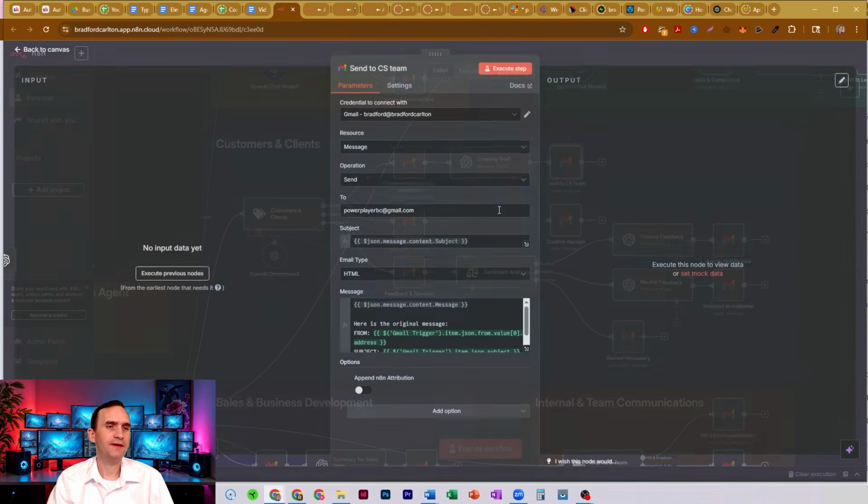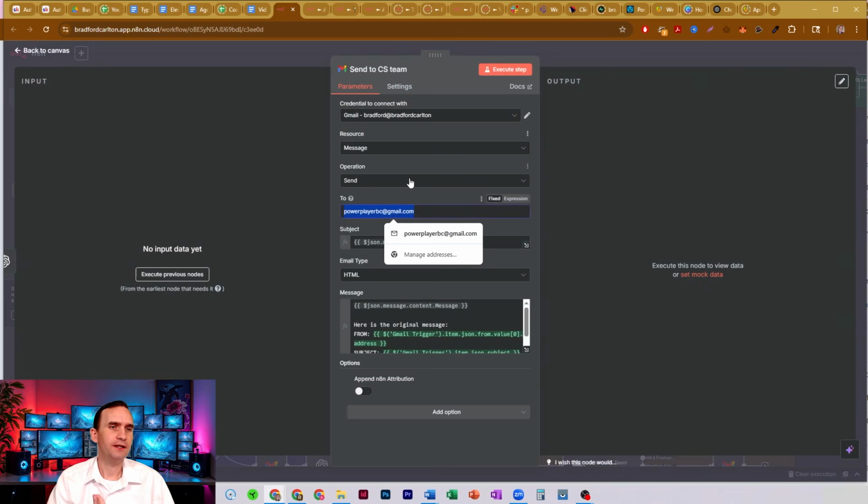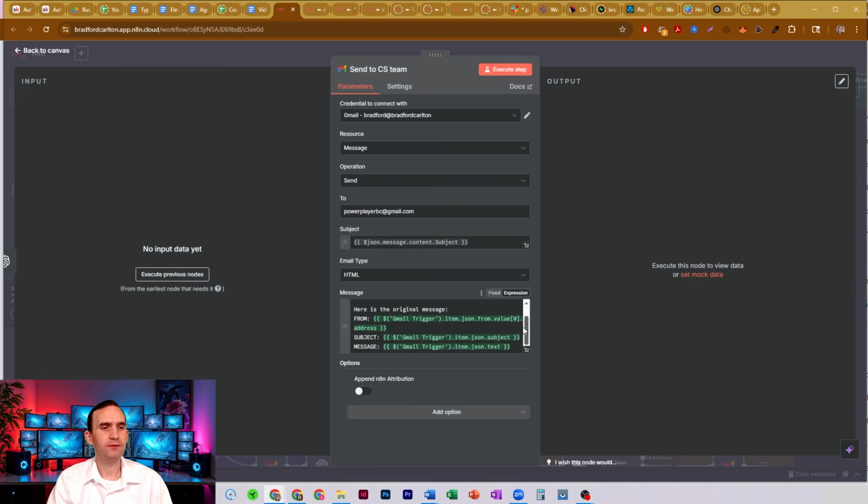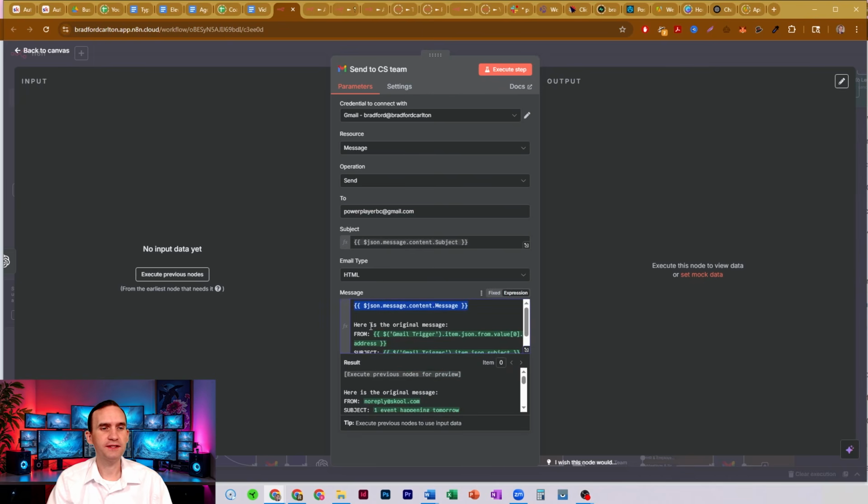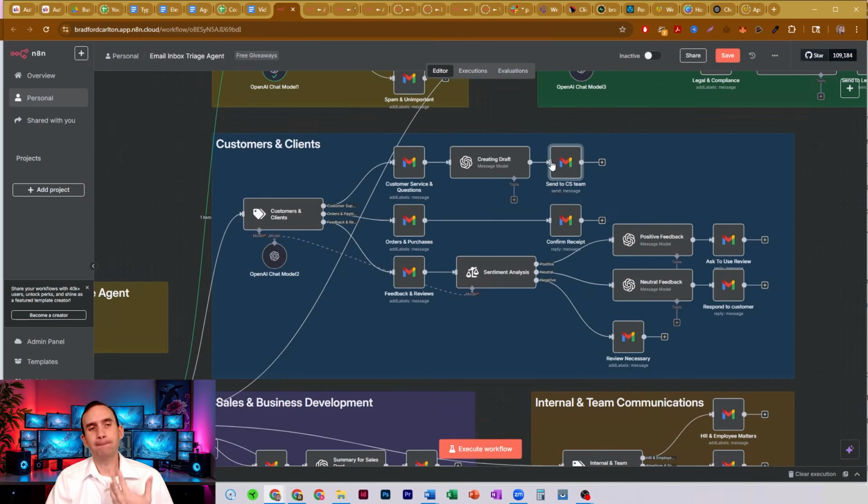But I just have a message email, resource message, operation send. I have an email in there. And then same thing, same process I had before, where I give the message from the agent and then the original message with the from, subject, and message. But again, you can change that to be a customer support bot if you really wanted.